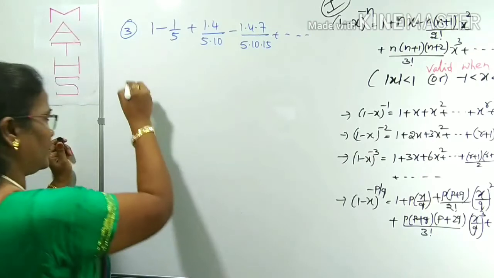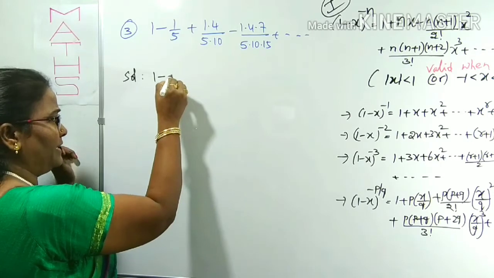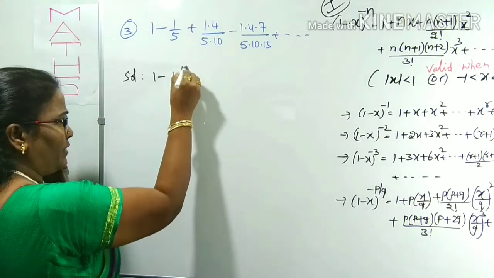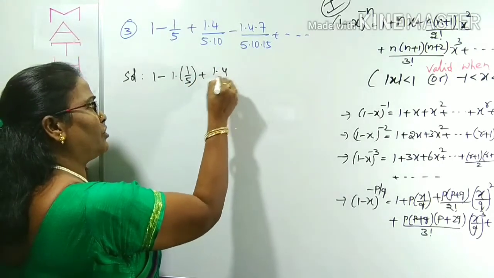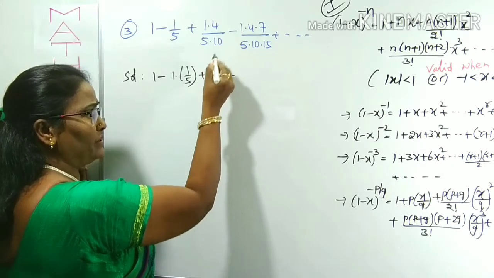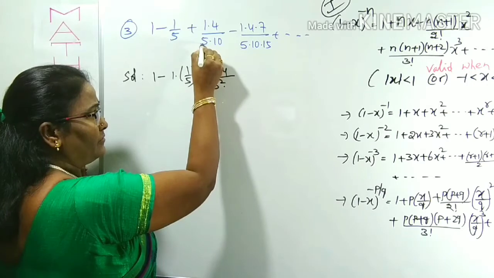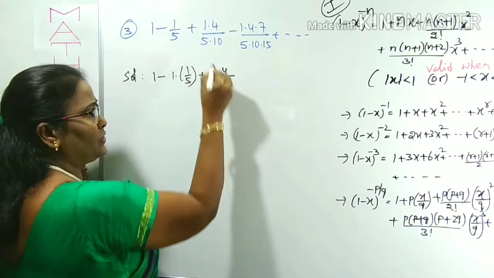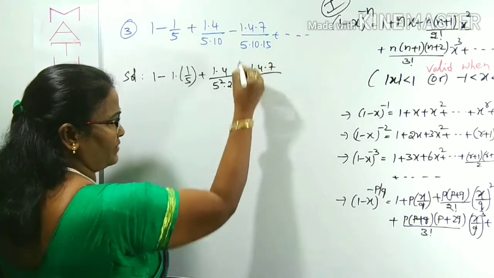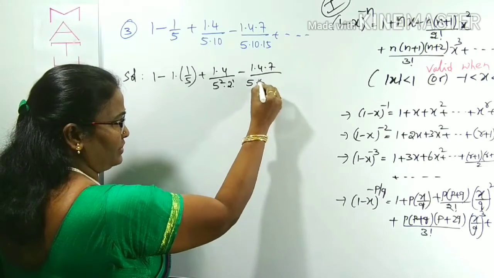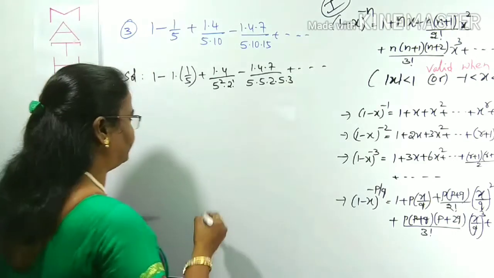For that, what you can do is see here, only one major step you have to write: 1 minus 1 by 5. I am writing 1 into 1 by 5. 1 into 1 by 5 is 1 by 5 only, plus next 1 into 4 by 5, 10 we can write as 5 into 2, that is 5 square will be here, 5 into 1, 2, 1 into 2, 2 factorial. Next minus 1, 4, 7 by, here also we can write 5, 10 as 5 into 2, and 15 as 5 into 3. Like that, you have to split first of all.